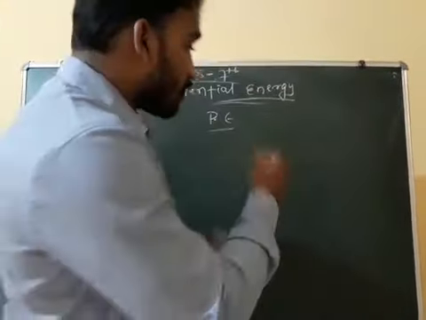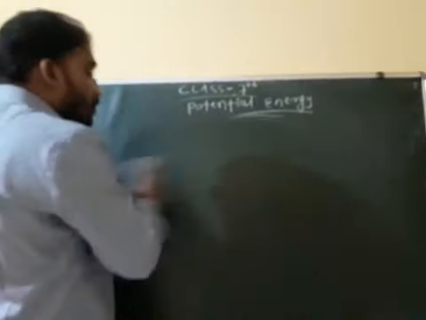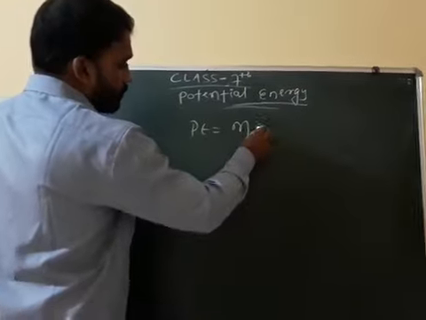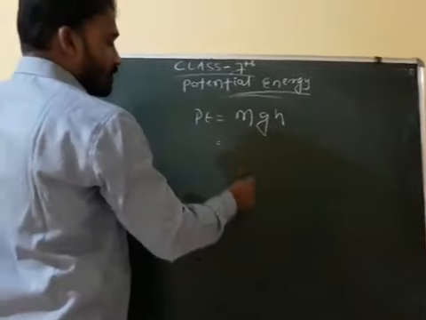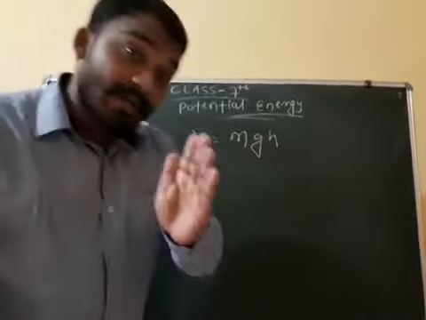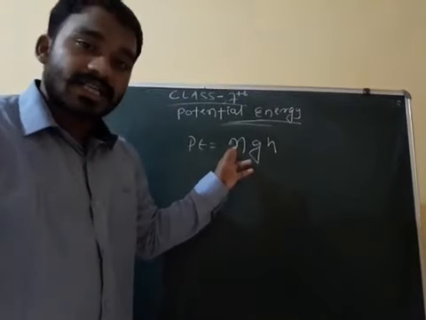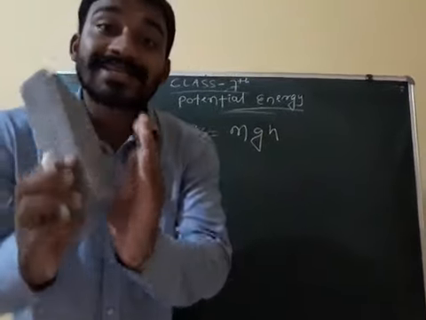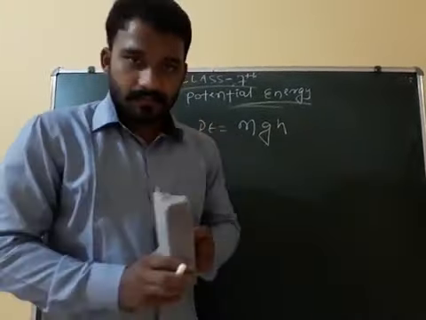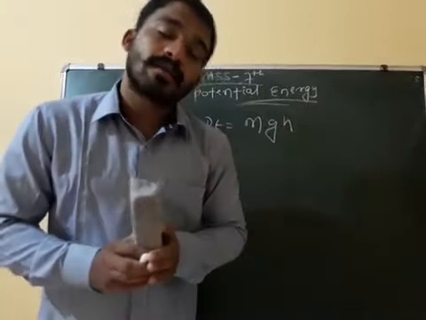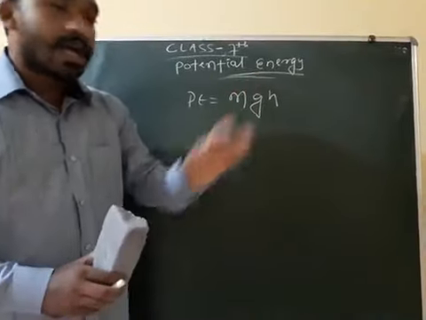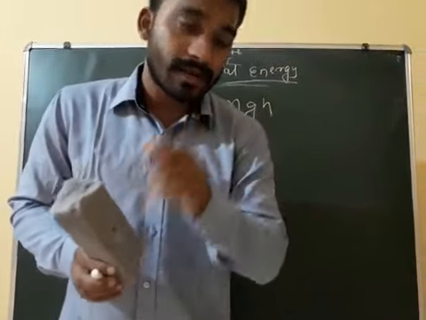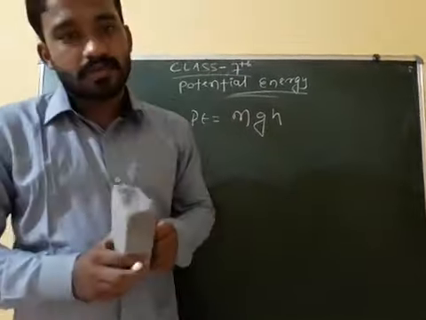According to that, the mathematical formula of potential energy is what? Potential energy is equal to m into g into h. M stands for the mass of an object, g is acceleration due to gravity, whereas h means height above the ground.